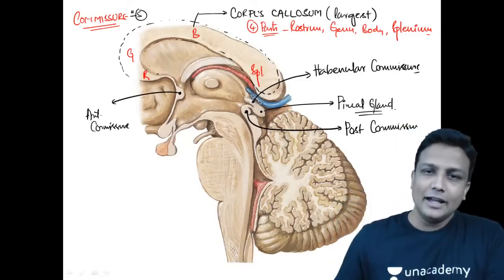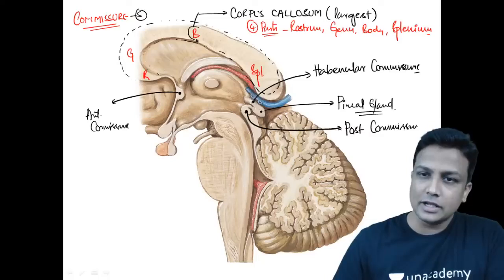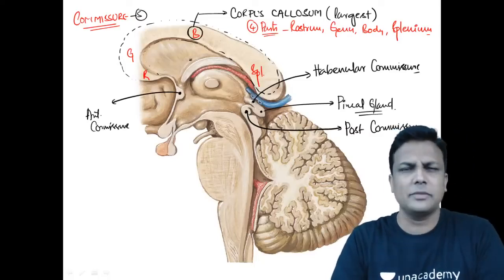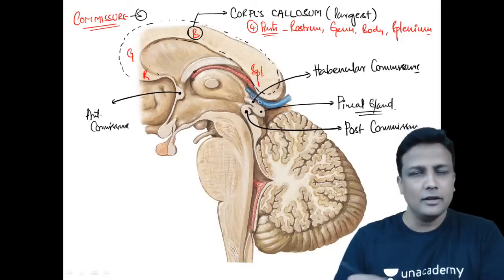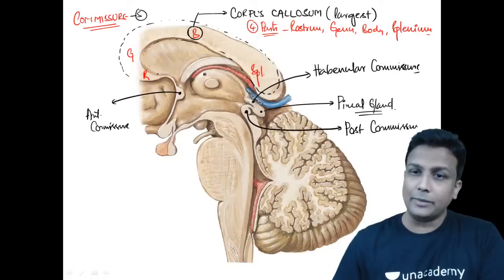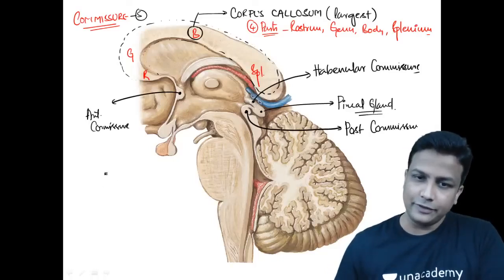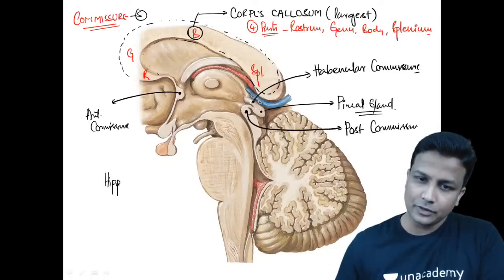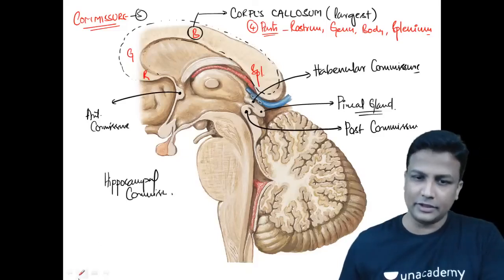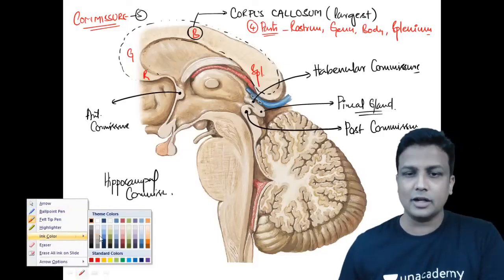Is it okay? Here, below the body of the corpus callosum, you'll be having one more important commissure, that is hippocampal commissure, guys. But that is not given here in this diagram. We'll be able to see that in a different view. So I'm just writing the 5th one over here. There'll be one more, the hippocampal commissure, present below the corpus callosum. So that is about the topic of all the commissural fibers.